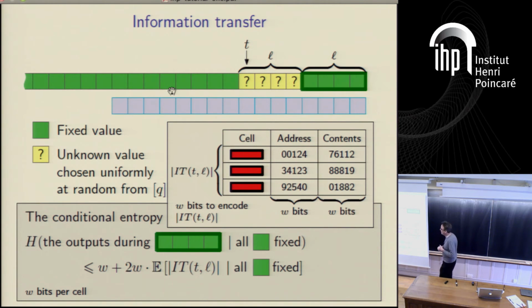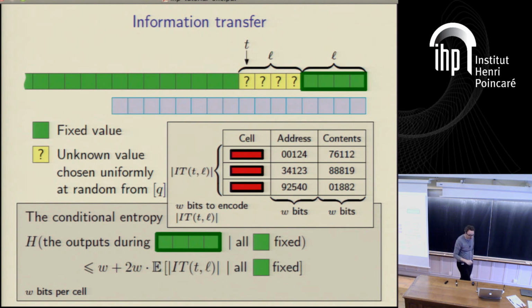And the way we use this encoding is we simulate some algorithm that's running along the input here, and then stops just before the unknown region, and then skips over to here, doesn't read any of the unknown region, and carries on, and only uses the information transfer. And what does it do? Well, every time it does a read from memory, it looks at the address and asks, is that address in the information transfer? If it is, it just reads the contents from the information transfer.